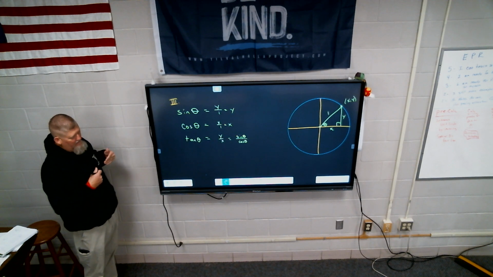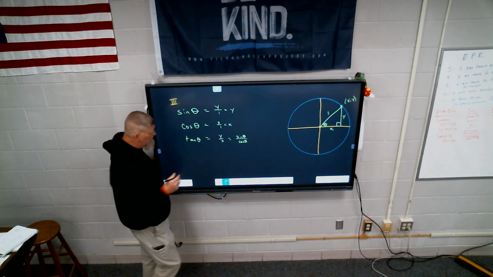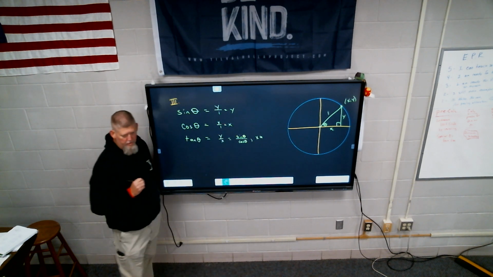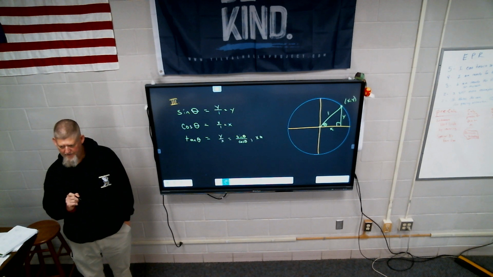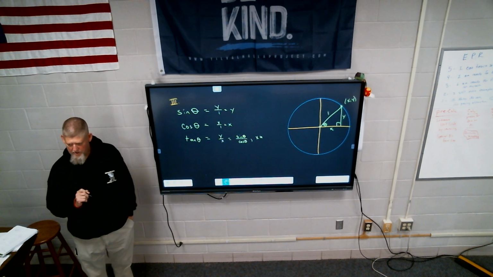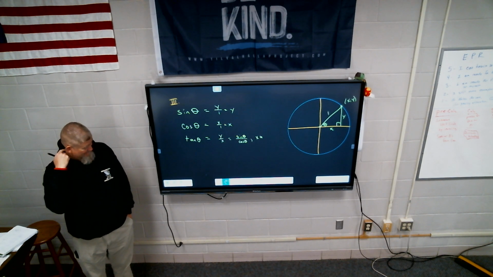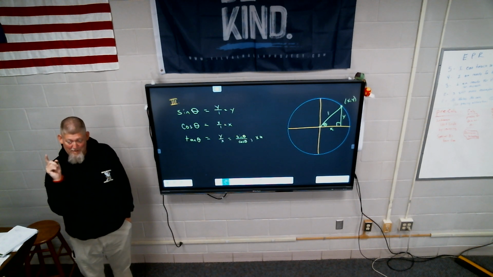Now, if that's the case, let's go back to our rational functions. What can x not be equal to? 1 or 0. Why can x not be equal to 0? Think about rational functions.